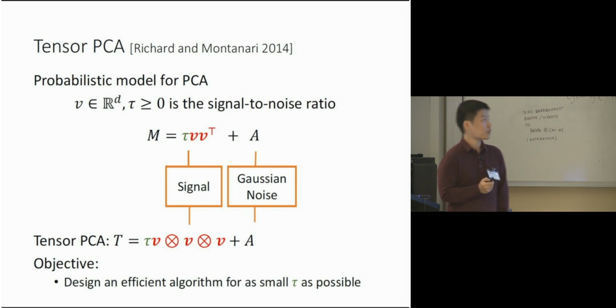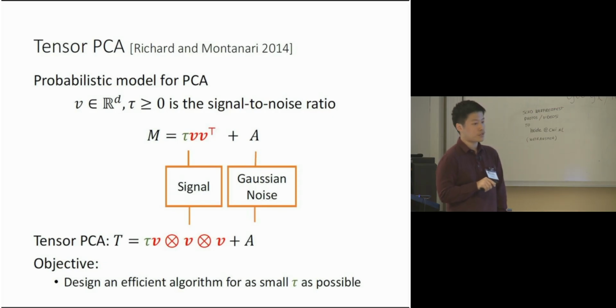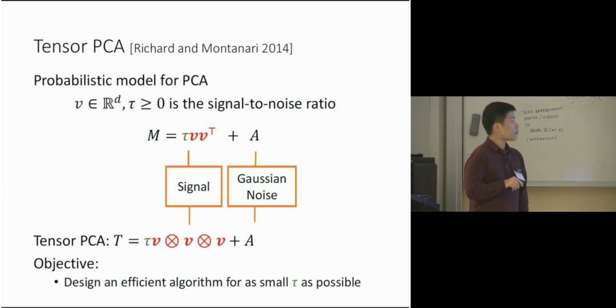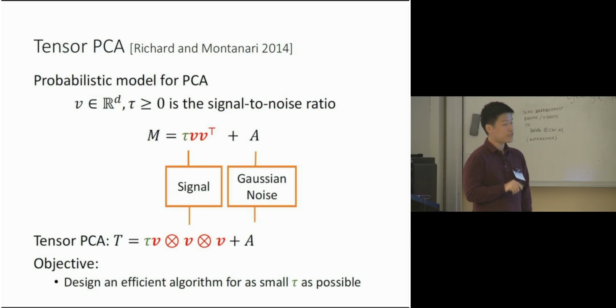In this work, we apply the homotopy method to a specific problem, the tensor PCA problem, which was first introduced by Richard and Montanari in 2014. Let's recall the standard matrix PCA problem.